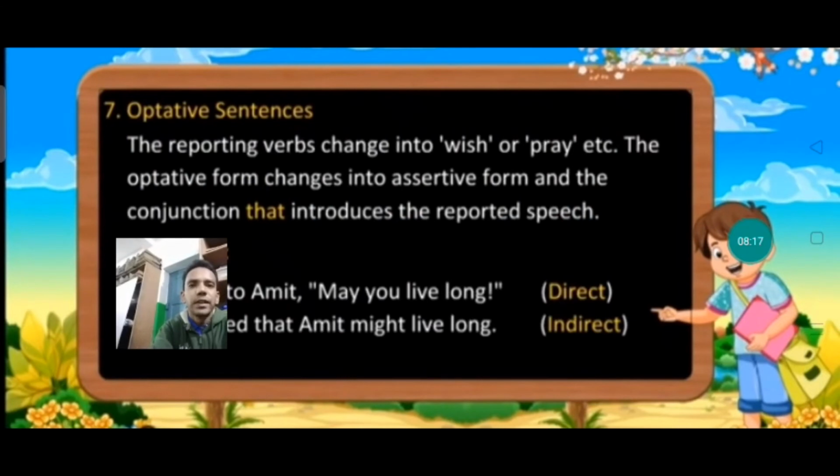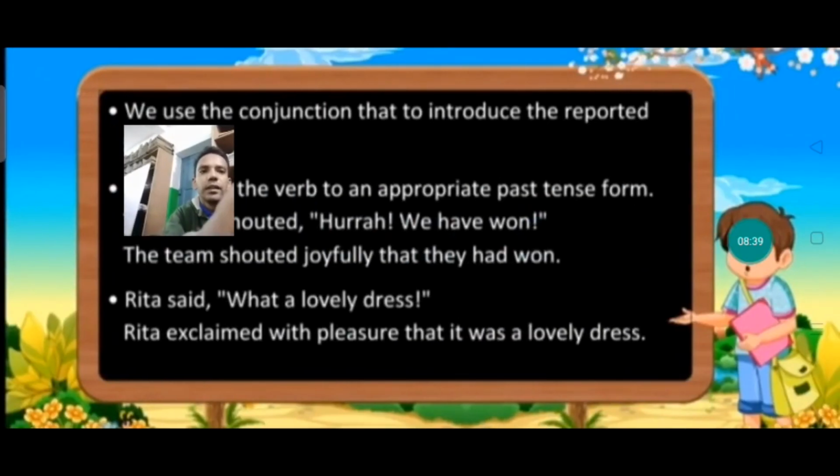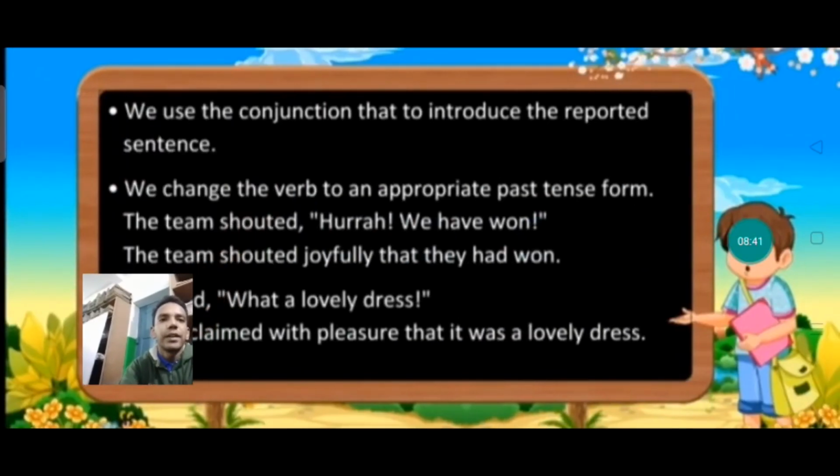Optative sentences. The reporting verbs change into wish or pray, etc. The optative form changes into assertive form, and the conjunction that introduces the reported speech. Example: he said to Amit, may you live long. He wished that Amit might live long. We use the conjunction that to introduce the reported sentence. We change the verb to an appropriate past tense form.